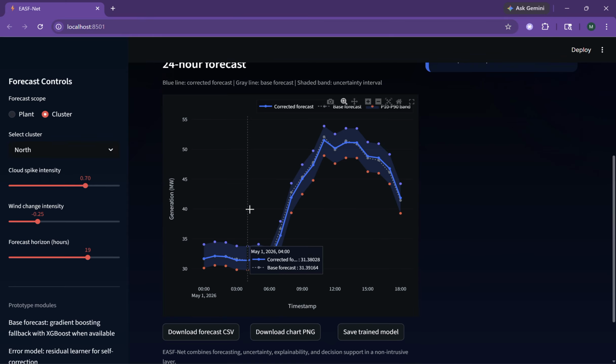So the value of EASF-Net is simple. It gives forecasts, explains them, and shows how much to trust them. It is designed for real operational use, works alongside existing systems, and is built to handle uncertainty rather than ignore it. For Theme 10, our goal was not just to predict renewable generation, but to make the forecast useful for planning, scheduling, and grid stability. That is what EASF-Net delivers.